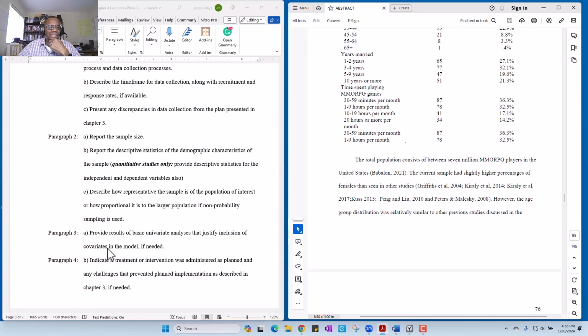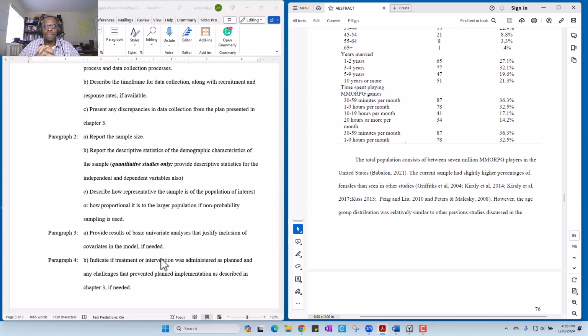You don't really need these if you're not doing a covariate analysis. What you would essentially do with paragraph 3 is look at the correlations between variables and say, these two variables are correlated, so therefore this covariate needs to be included.